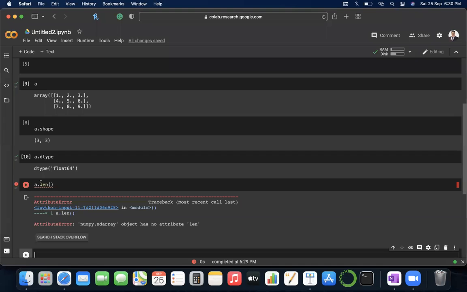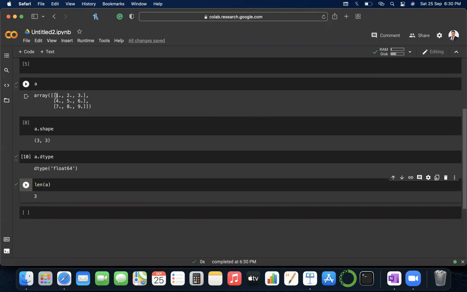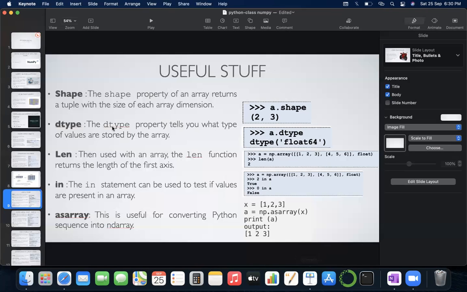So I wrote it incorrectly. I need to write the name of the function here. So here's the value, because the length of the first axis is 3. That is why it is showing 3. And moving on,